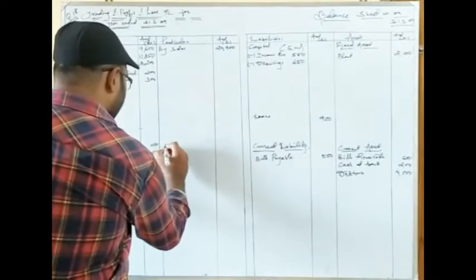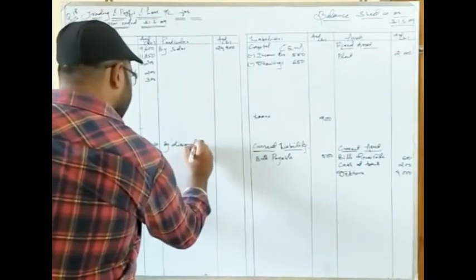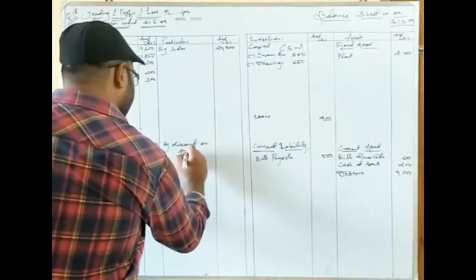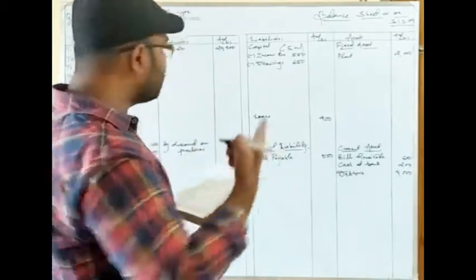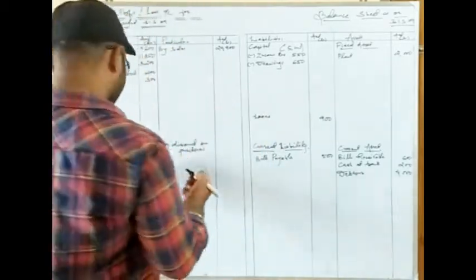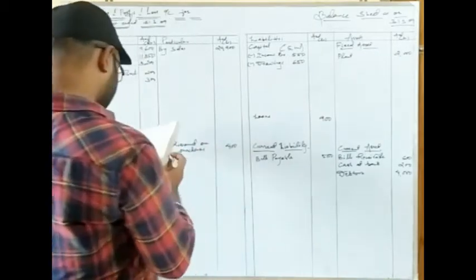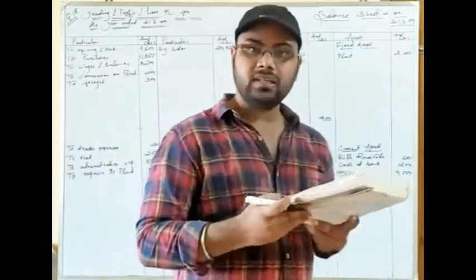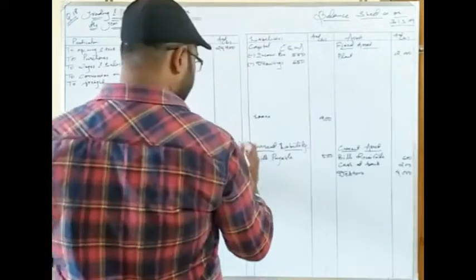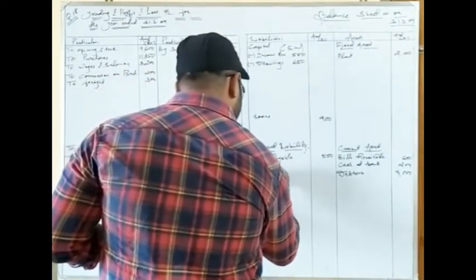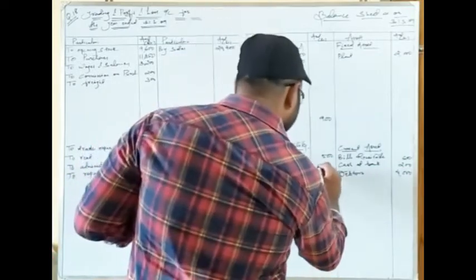So I will write here by discount on purchases. See, the name here is given as purchases, but that doesn't mean it is a direct income. As you know, the only direct income is sales. There is no other direct income. So discount on purchases is 400 rupees. Then the last item that we have here is creditors. So creditors are your current liabilities. We will put it here under the head creditors, current liability. Creditors are given as 2,330.